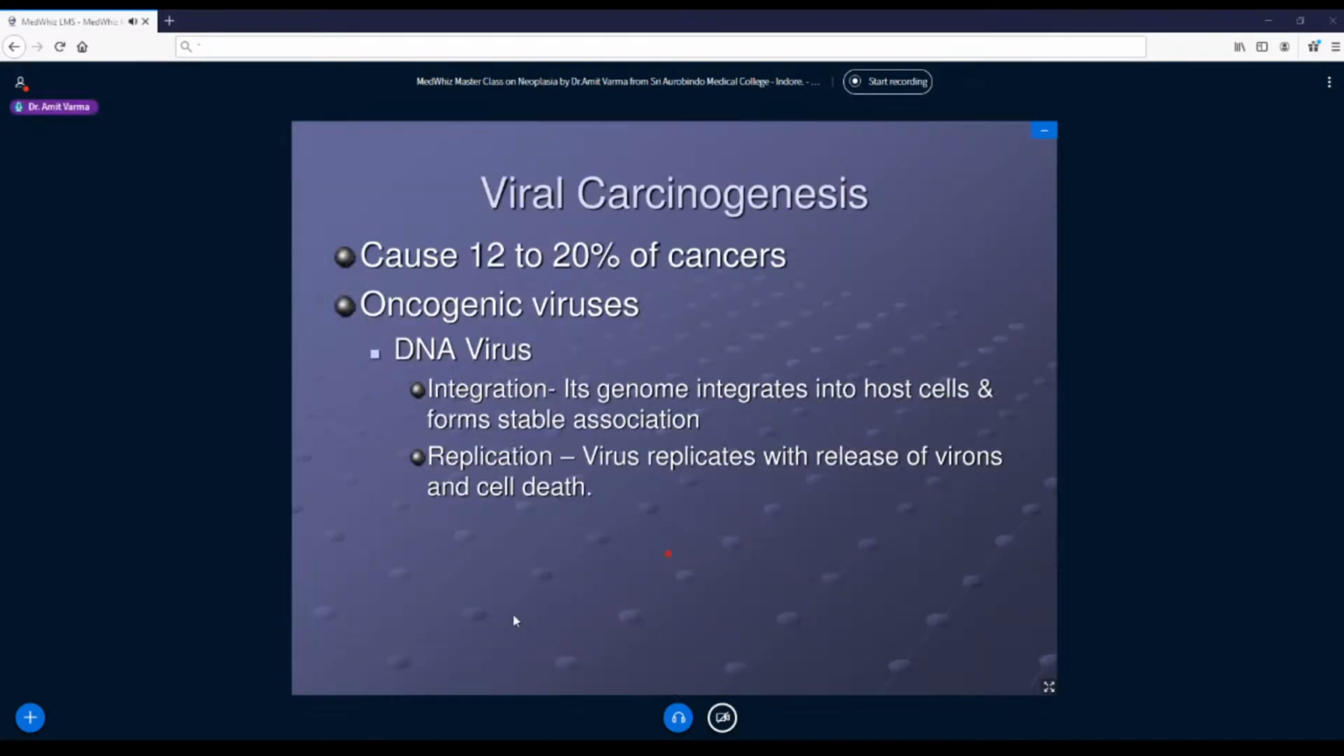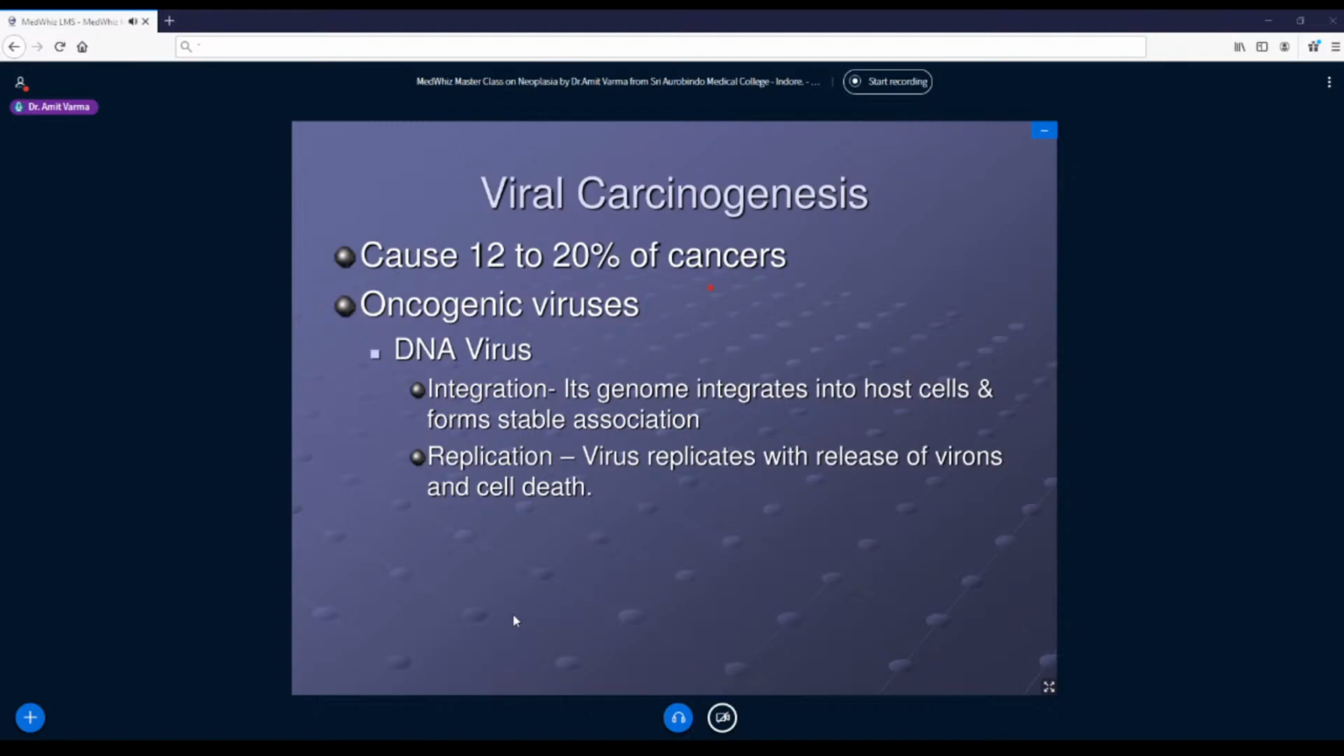So as I said, we have two categories of viruses, DNA viruses and RNA viruses. And if we see the burden of cancers caused by viruses, it is significant. So 12 to 20% of the cancers worldwide are caused by viruses. So naturally, if somebody asks which countries have more viral carcinogenesis or virus-induced cancer patients, those are the developing countries, mainly Asian and African, where infectious diseases are more.